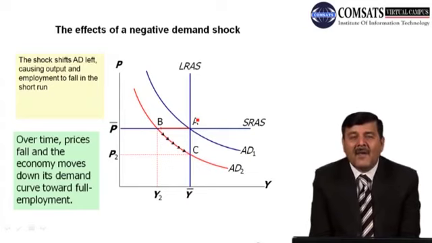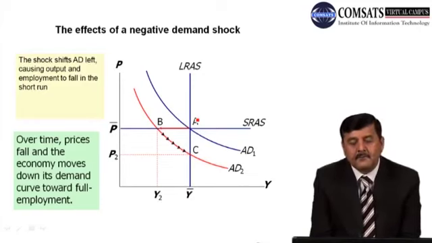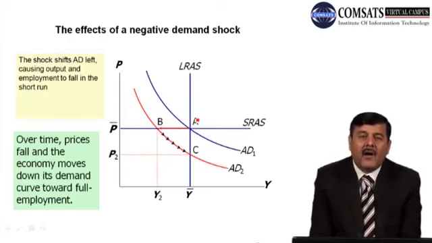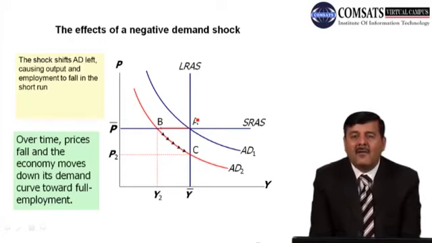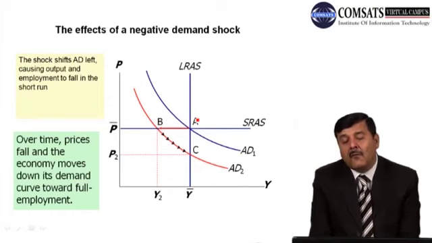तो जैसा कि हमने पिछली slide में देखा कि whenever Y2 or the actual level of output is less than Y bar, तो prices will start falling down. जब prices में कमी वाक़ई होगी तो output demand बढ़ जाएगी ना. जब demand बढ़ेगी तो the economy will move from point B to point C, which is the long run equilibrium. तो in short run में जो कमी वाक़ई होती है output में, long run में वो पूरी हो जाएगी.